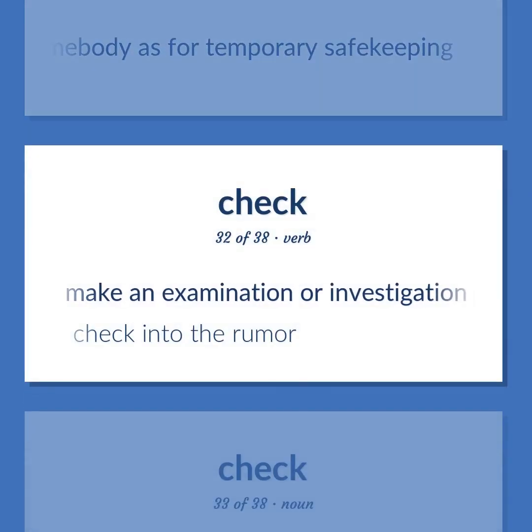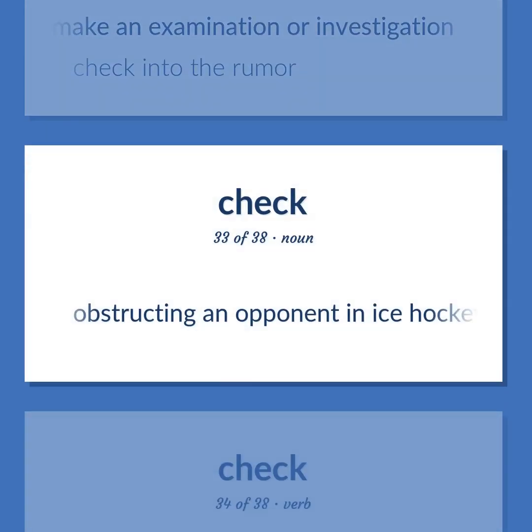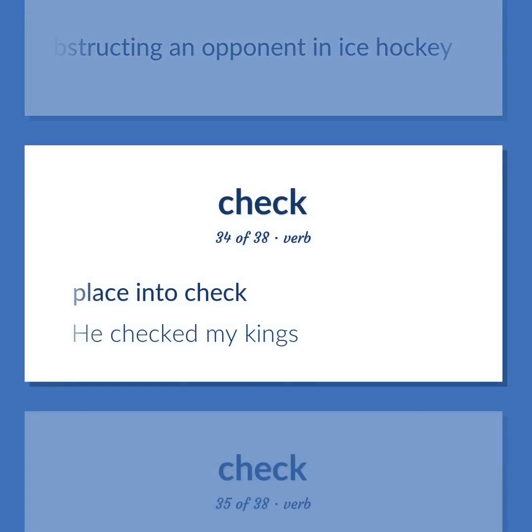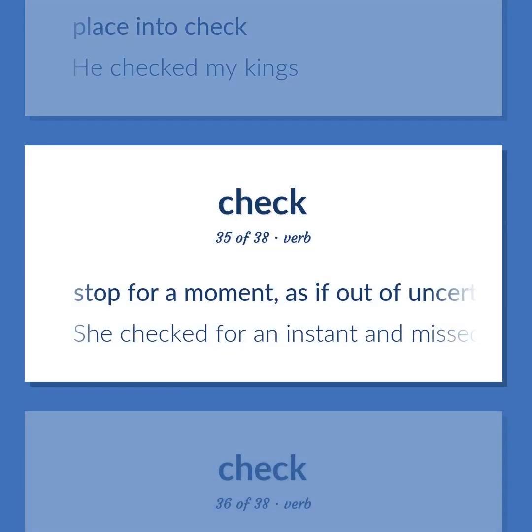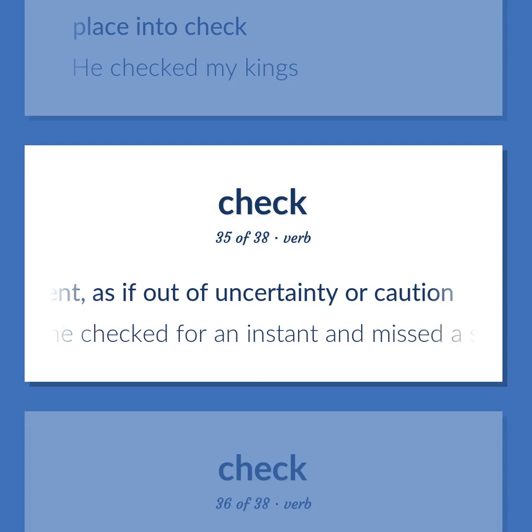Make an examination or investigation. Check into the rumor. Obstructing an opponent in ice hockey. Place into check. He checked my kings. Stop for a moment, as if out of uncertainty or caution. She checked for an instant and missed a step.